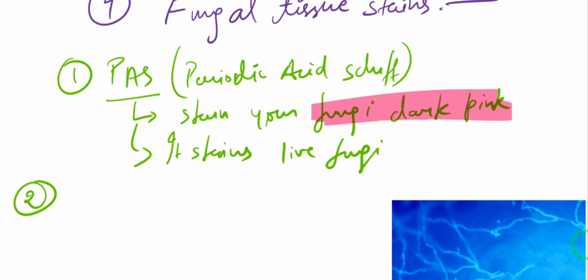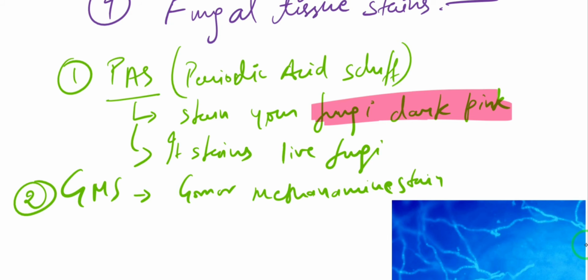Okay, so what I am talking about is GMS stain, that is Gomori methenamine silver stain. Okay, it will stain both the dead and live fungus, and the fungus is going to appear black. Okay, the fungus is going to appear black in color, and the background will be somewhat pale green.